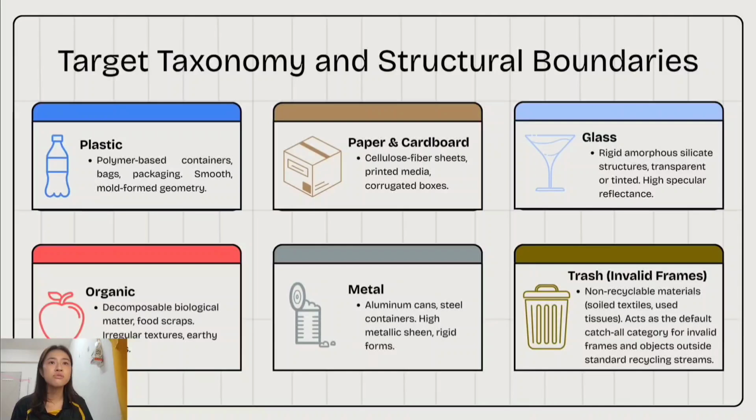Organic waste refers to food scraps and other biodegradable material. These usually have an irregular shape and earthy color. Metal includes aluminum cans and steel containers, which are easy to identify because of their metallic shine.